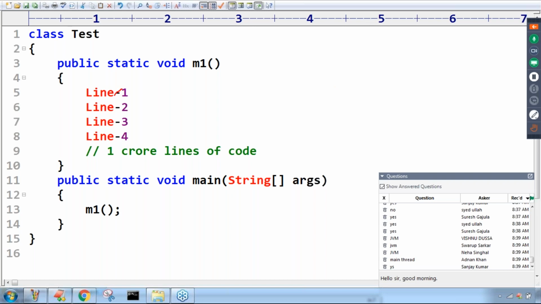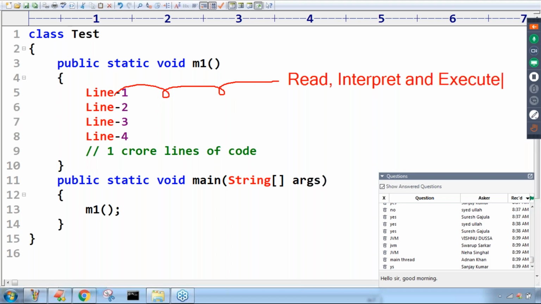So read the first line, then interpret, then execute. Sir, have you observed? Three things are happening. First, read the first line and then interpret. Interpret means translate into machine code, and then execute that machine code.